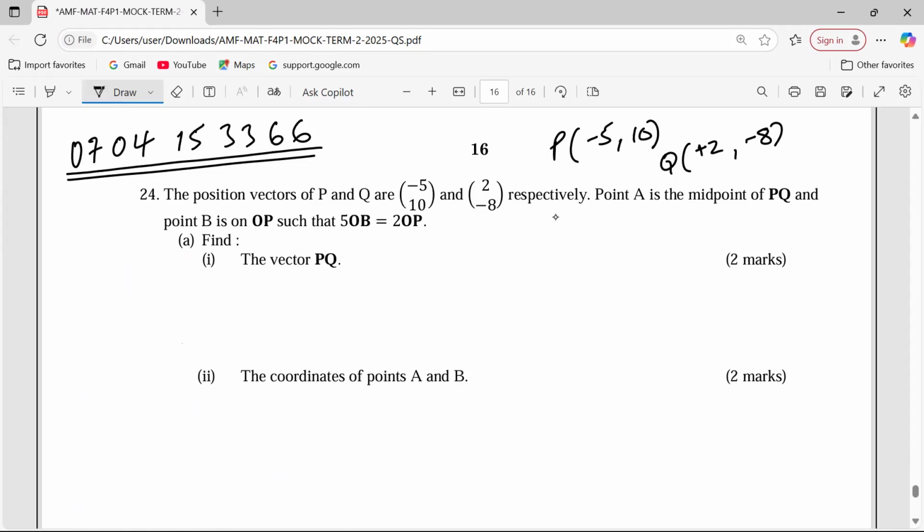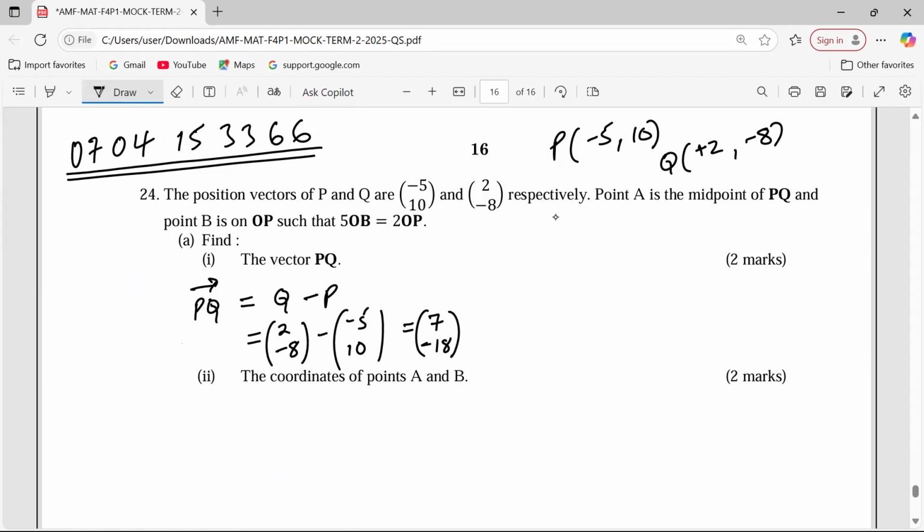For us to get the vector PQ, we need to take Q minus P positions. So Q is (2, -8). We subtract (-5, 10). This now gives us (7, -18). That is the vector PQ. We can express it as a column vector, no problem. Then look at part 2 of this. We find the coordinates of points A and B.